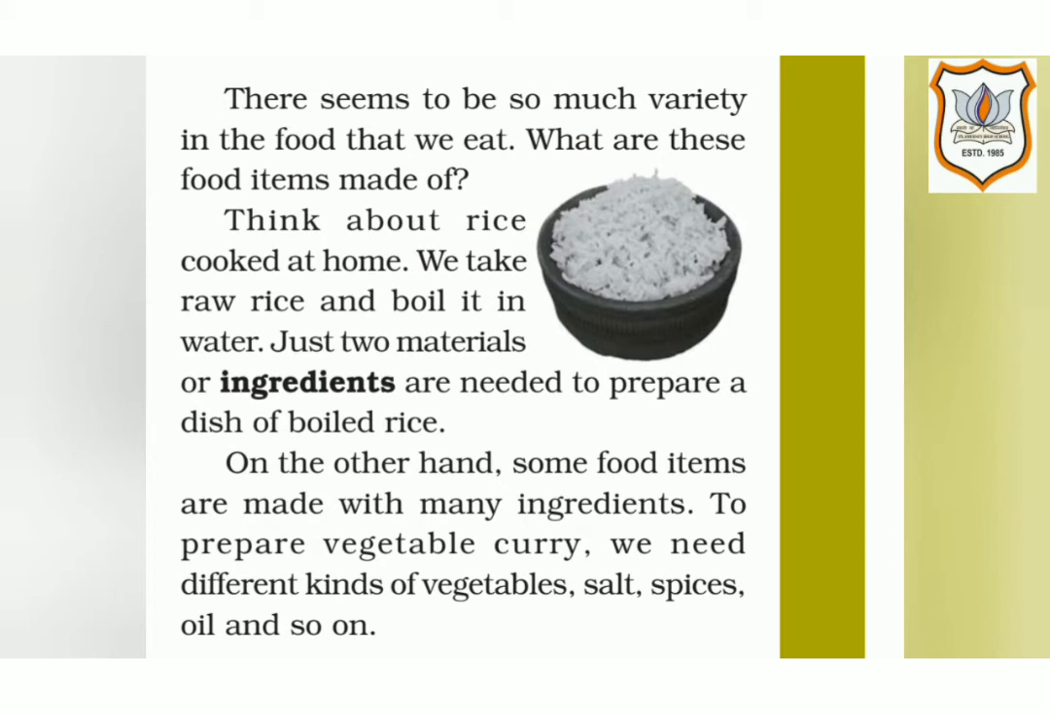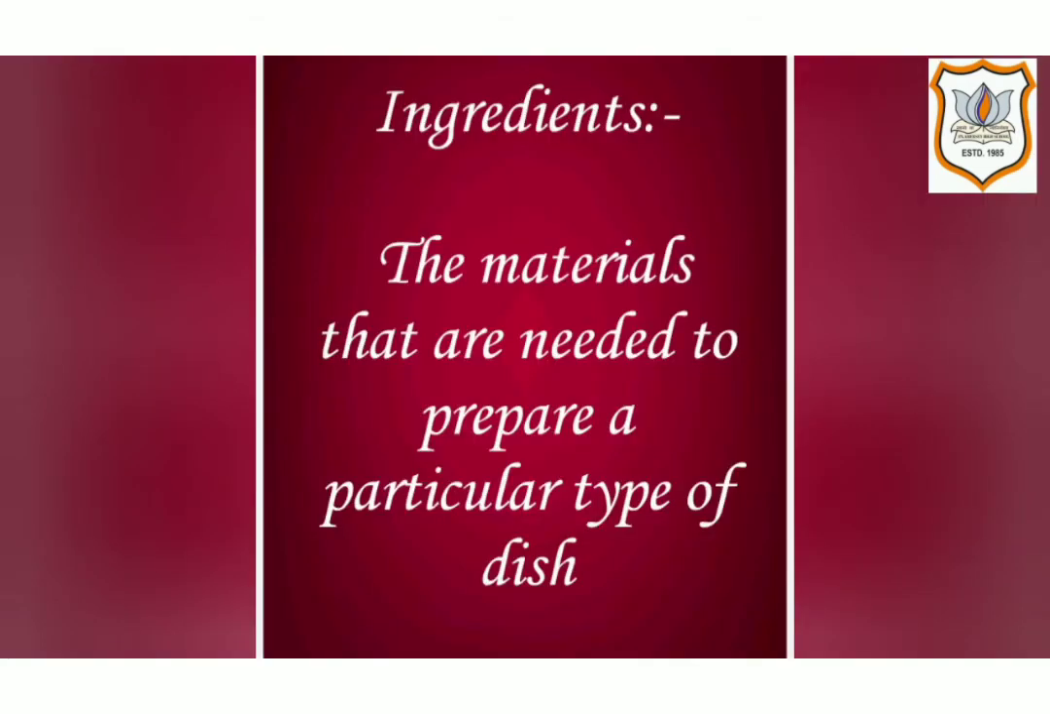Here we will see what an ingredient is. Ingredients are the materials that are needed to prepare a particular type of dish. If you want to make a dish, basically all we need is ingredients to prepare it. Without ingredients, we are not able to prepare any dish. So, ingredients are the key for making any dish.